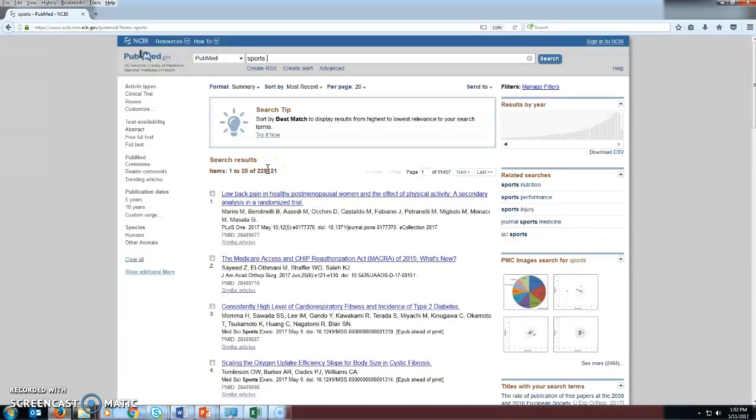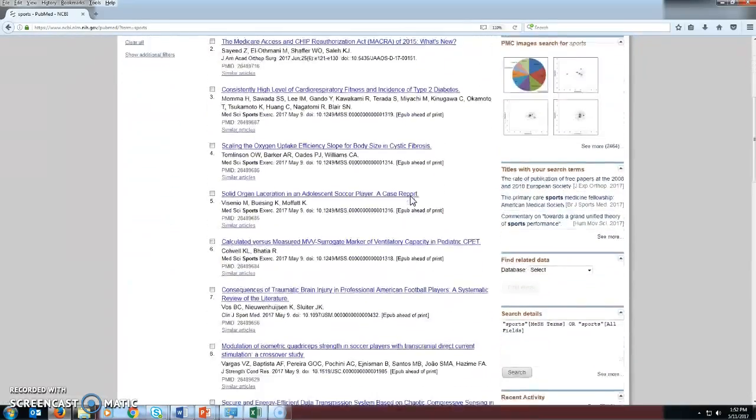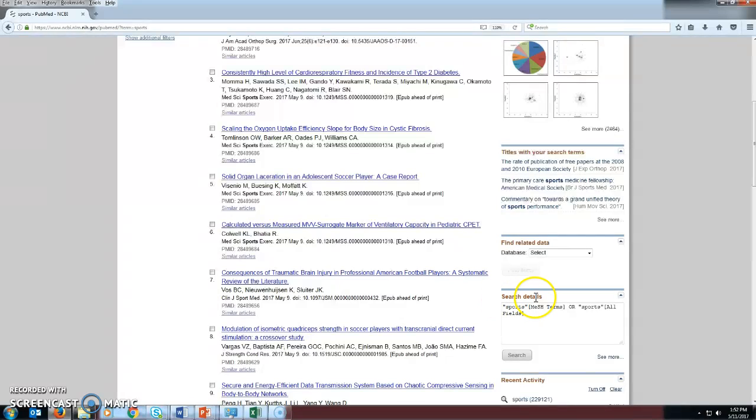Great. So we put in our term, we got stuff. That's what you're used to seeing. Let me scroll down, because I always like a quick check. On the right-hand side is this search details box. So you typed in one word, but this is actually what the search did in PubMed. So you can see we have sports as a MeSH term, which I'll talk about in a later video, or sports all fields. So that means as a keyword. So generally, this looks like it's on topic, and it's also nice that we see some MeSH terms showing up here. Okay, so we're generally on track.